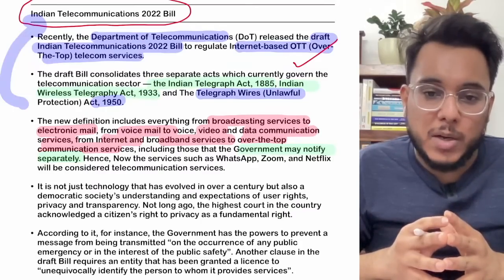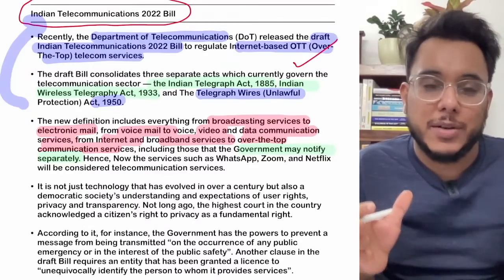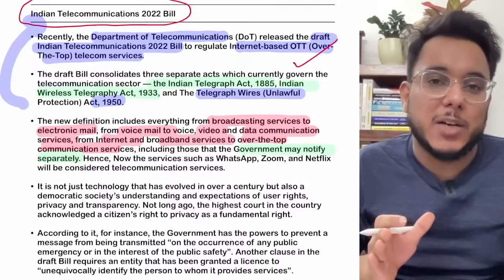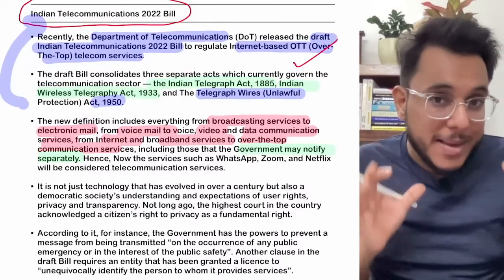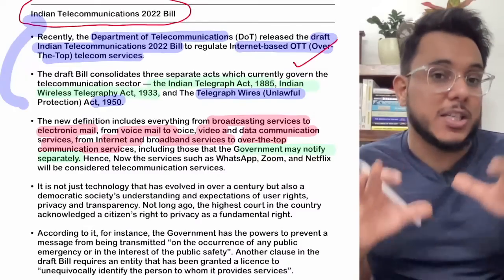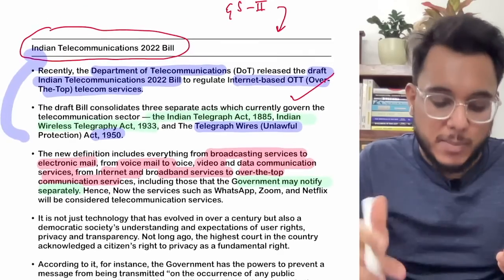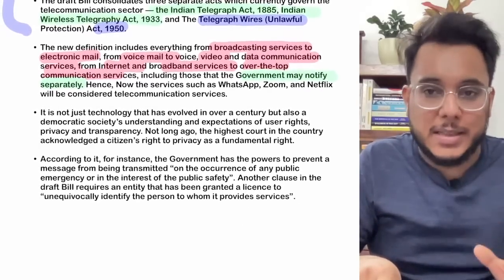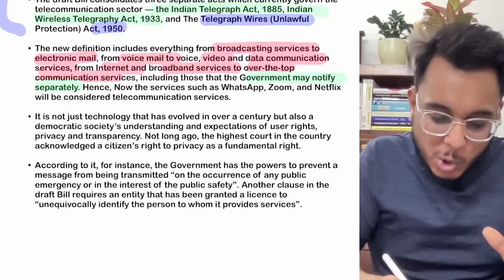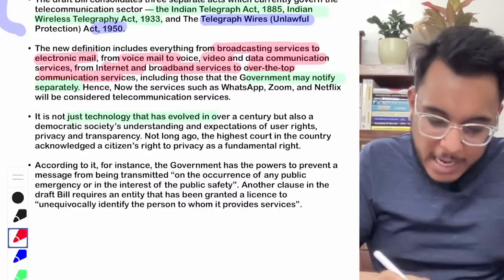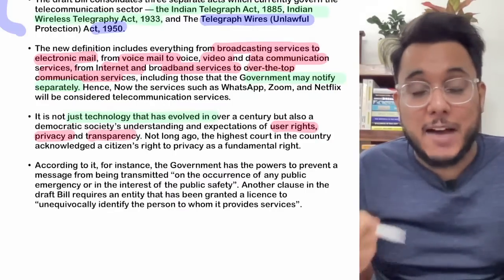Now understand this: when we talk about telecommunication, the telephone and telegraph were the things that were earlier regulated. But now technology has advanced and the internet is becoming the major source of communication, exchange of information and exchange of media. So to reflect that technological shift, this Indian Telecommunication Bill is being brought. The article says that over the last 100 and so years, not just technology has evolved, but our understanding of user rights has also increased. Privacy and transparency have become new rights.